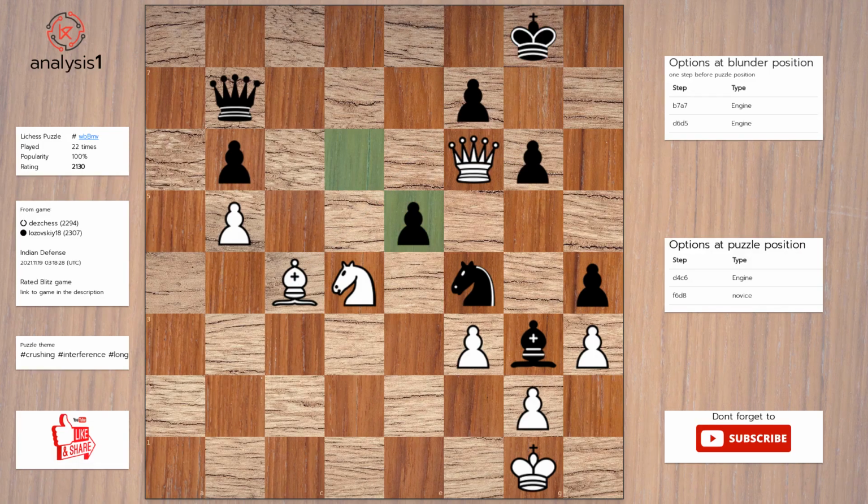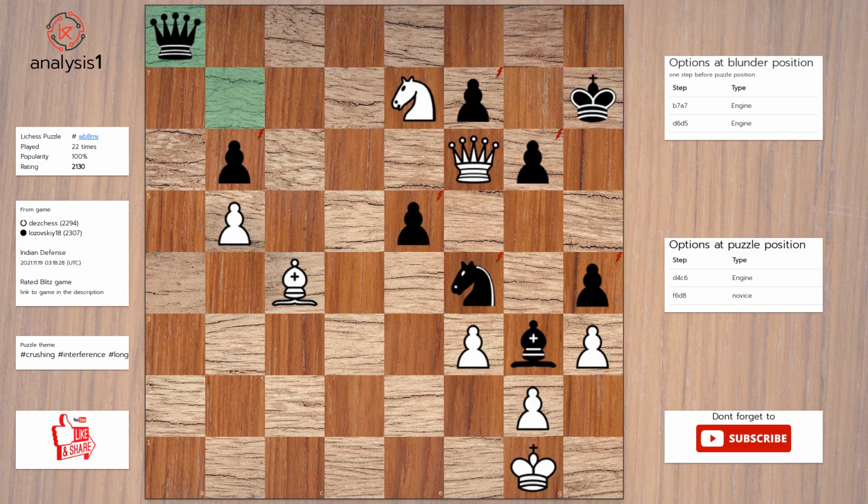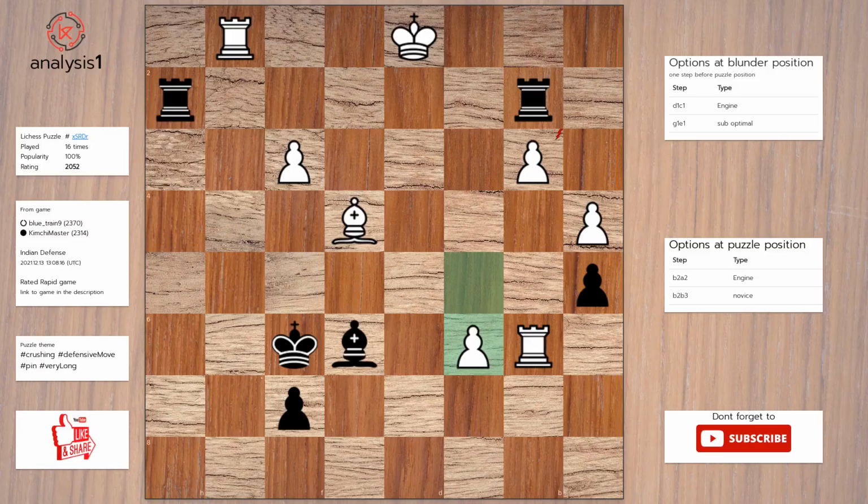Solution to the puzzle is knight to c6. King to h7. Knight to e7. Queen to a8. Queen takes pawn, check. Another puzzle. Threats in puzzle position are bishop takes pawn, check. Rook takes pawn.